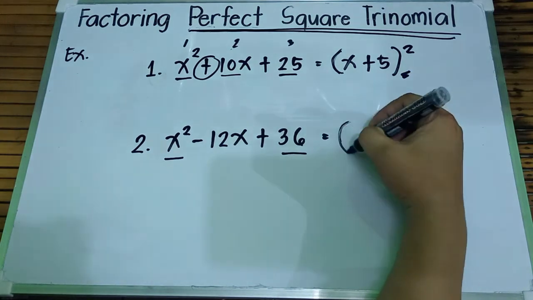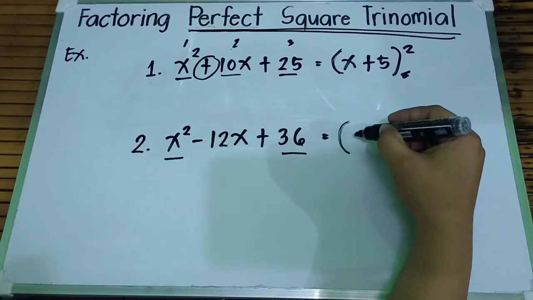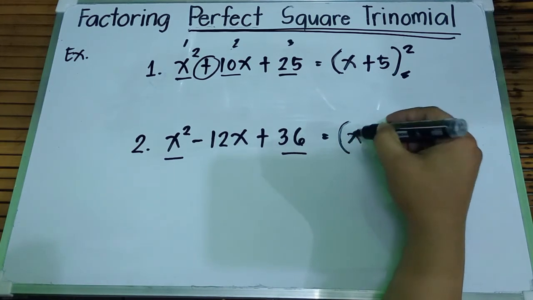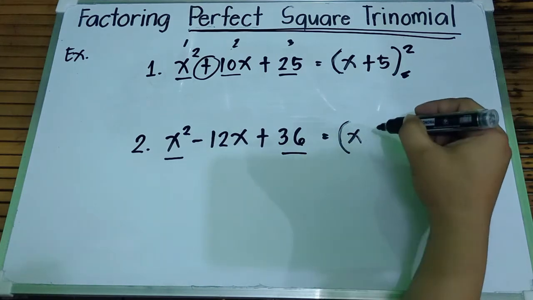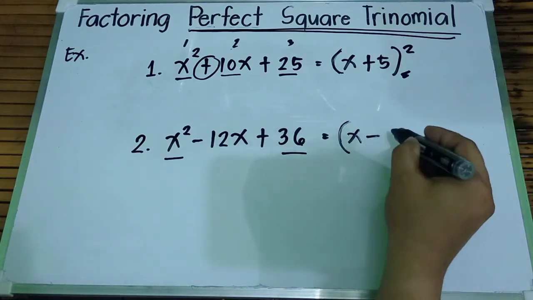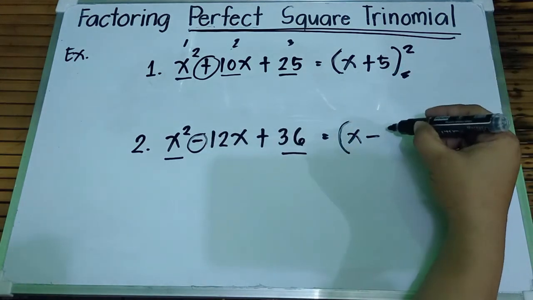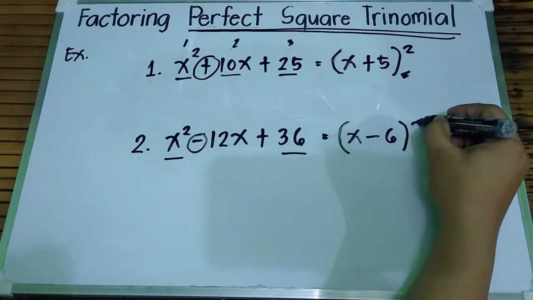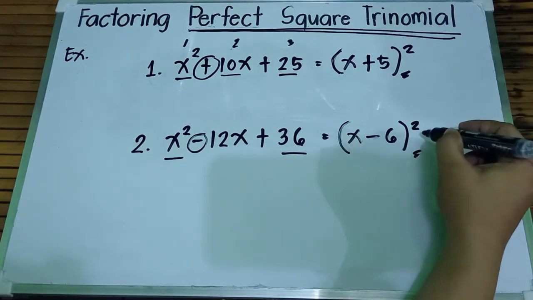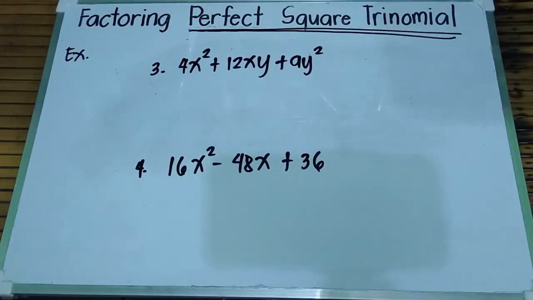So, to factor this, kunin natin yung square root ng ating first term, which is x. Square root ng x squared ay x. Minus. So, ang gagawin natin, kokopyahin lang natin yung sign ng ating middle term. Square root ng 36 ay 6. So, this would be our final answer. Lagyan natin yung square niya. Let's have the third example.